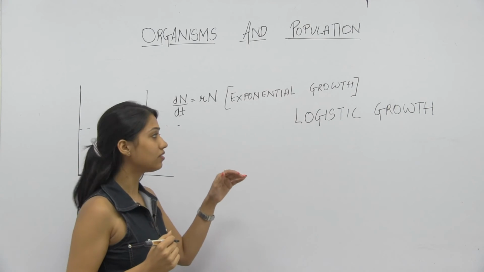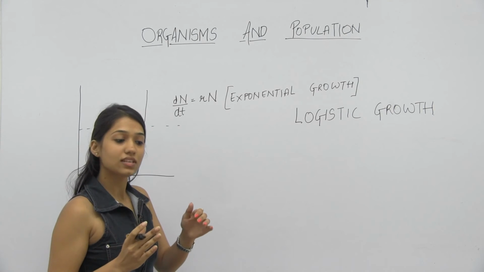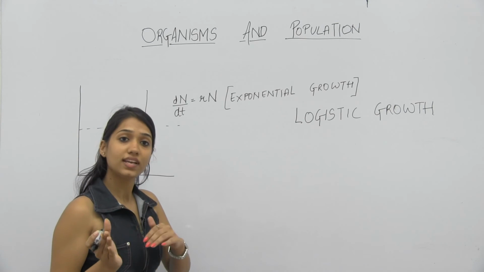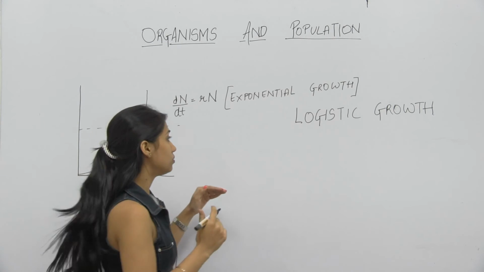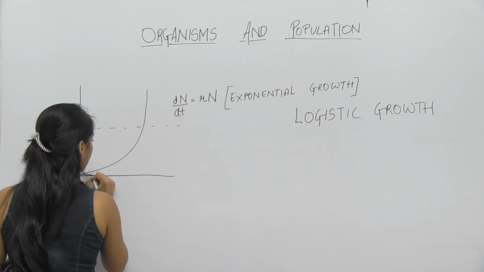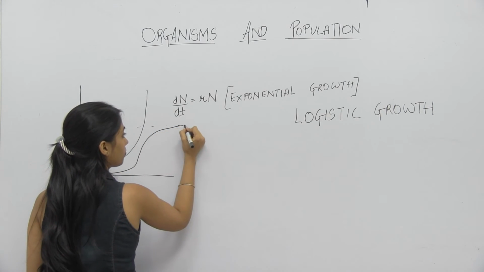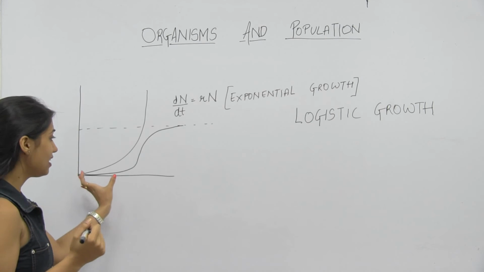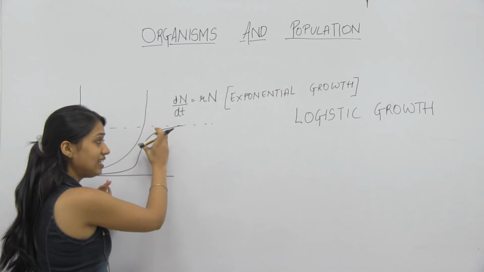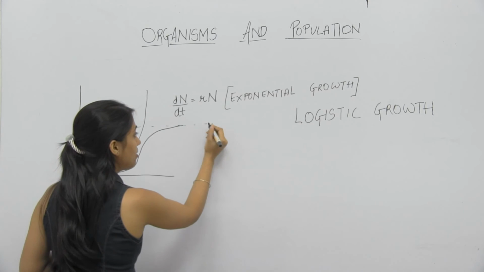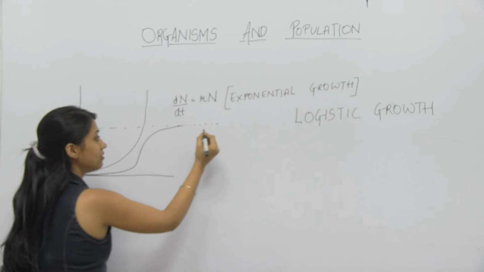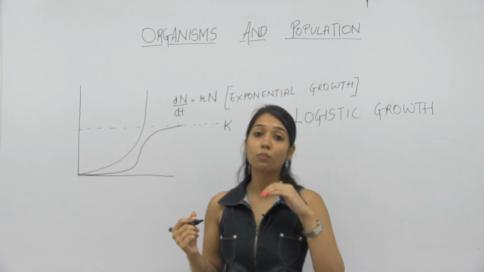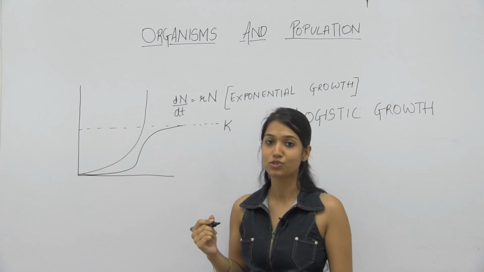According to logistic growth curve, in a habitat the resources are limited. Limited to what extent? To the extent that it is optimum for the survival of the population living there. So what will the graph look like? We receive a sigmoid graph, in which the initial phase is the lag phase, then an acceleration phase, deceleration and finally asymptote. Now what is this? This is the carrying capacity. Now what is K? What is carrying capacity? The optimal amount of resources for a population to survive.